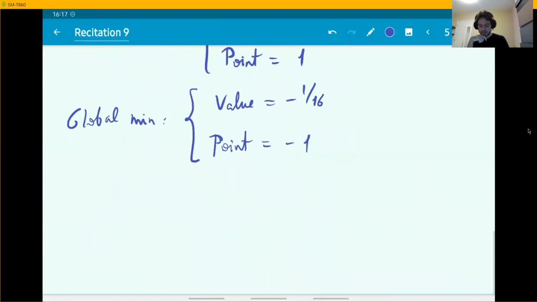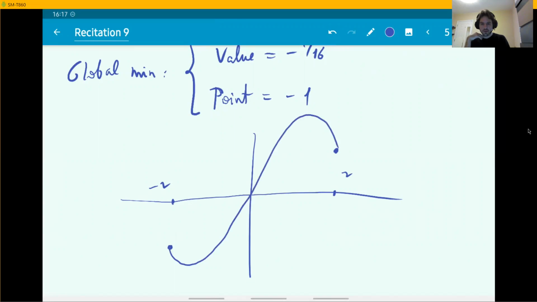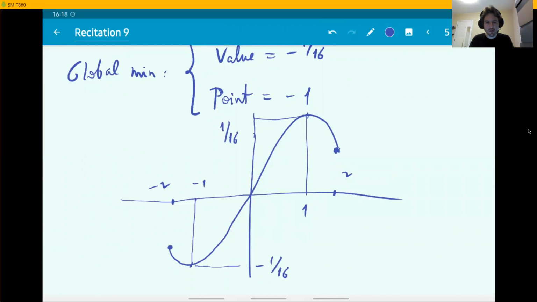So basically this function, again, this is not part of the solution anymore, but you can see, remember the function was defined between minus 2 and 2. It had a certain negative value at minus 2 and a certain positive value at 2, but it actually was doing this. The global max and min values happened at 1 and minus 1. Those values were 1 over 16 and minus 1 over 16. This is what the function looks like. Moving on.